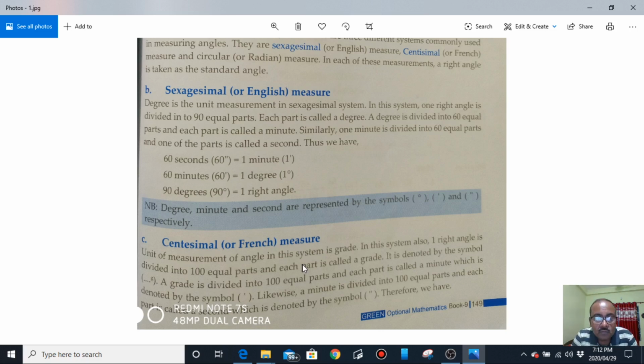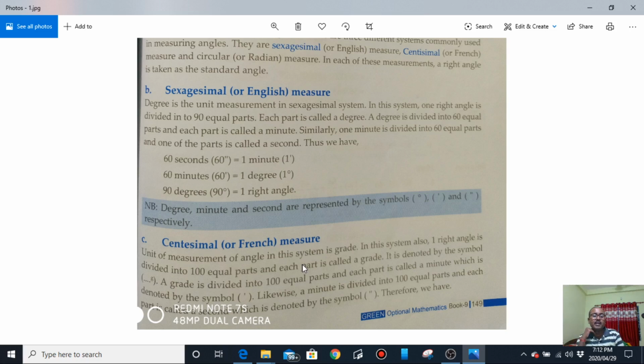If there is no confusion, we don't repeat the word centesimal again and again. Only grade, minute, second, but it is in the centesimal system. So symbols and names of subunits are the same as in the sexagesimal system, but their meaning context is different.